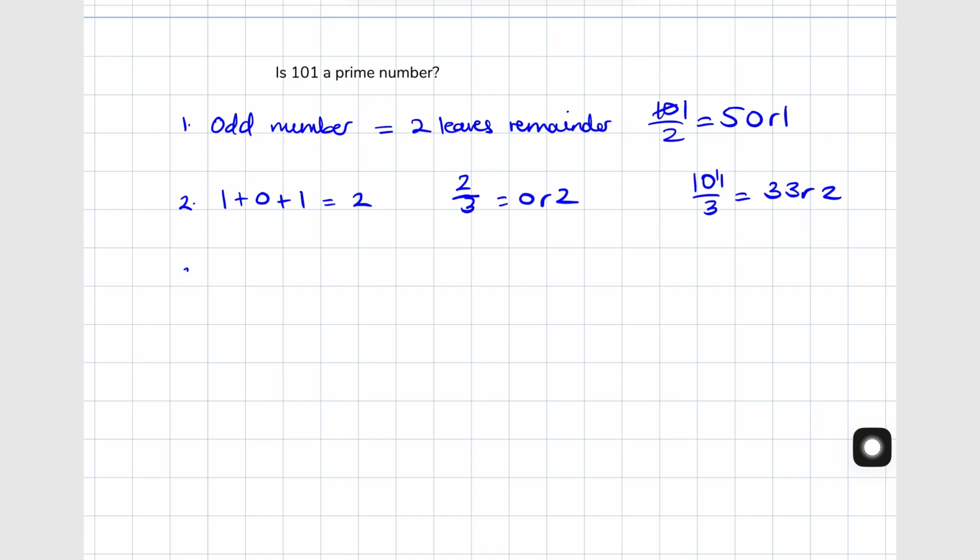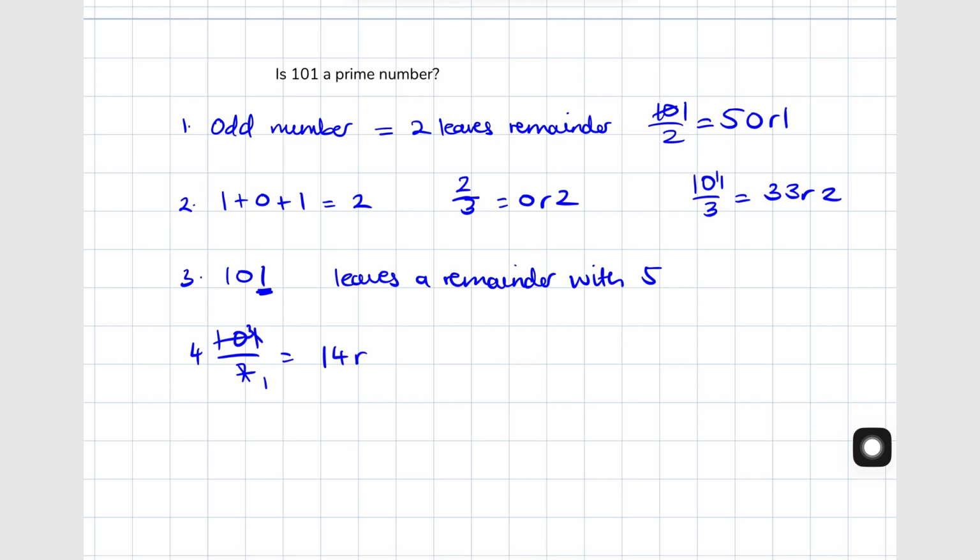101 doesn't end in 0 or 5, so we know because of that you can't divide it by 5 without leaving a remainder. 101 divided by 7 will give you 14.4, which is not a whole number. If you divide this by 11, you get 9.18, which is also not a whole number.